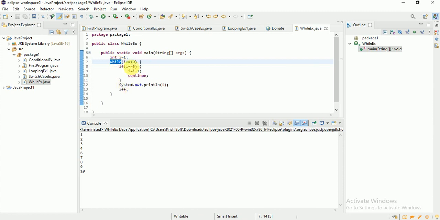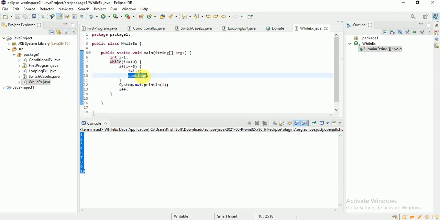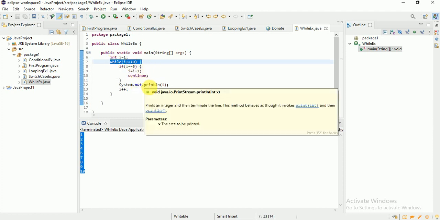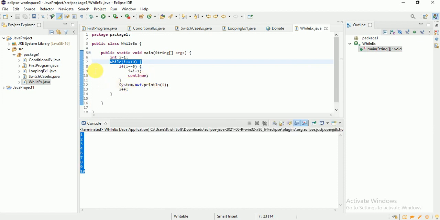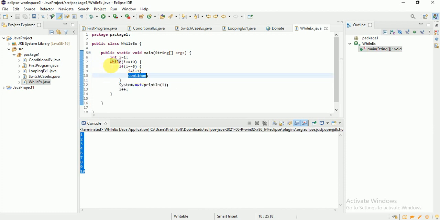Okay, now i is equal to 6, it will print and i plus plus, and that is the reason 5 is not printed, because in this if condition you have not added any printing statement. Since you have used continue, it will continue from here, from the loop again. That is the difference between break and continue. You want to exit, use break. You want to continue the loop irrespective of the below statements, then you can use the continue statement.